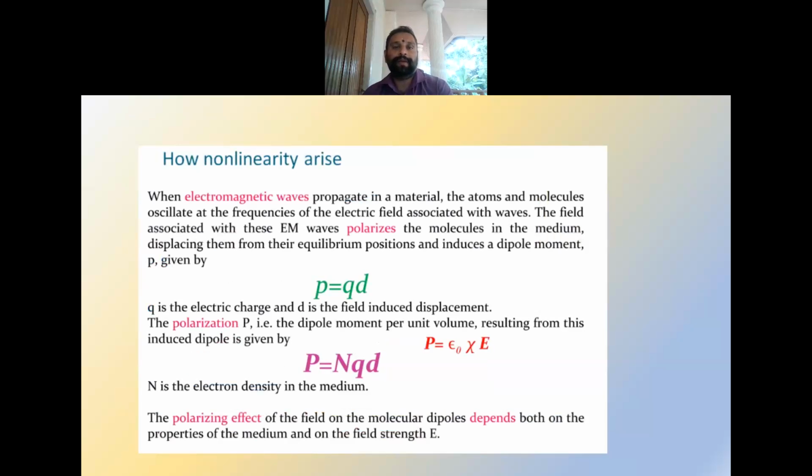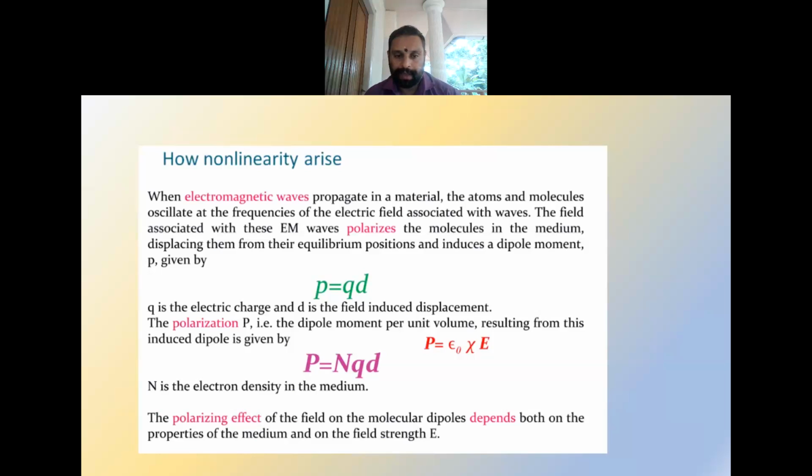So when electromagnetic waves propagate in a material, the atoms and molecules oscillate at frequencies of the electric field associated with those waves. The field associated with the EM waves polarizes the molecules in the medium, displacing them from their equilibrium positions and inducing a dipole moment, which is given by p = qd.